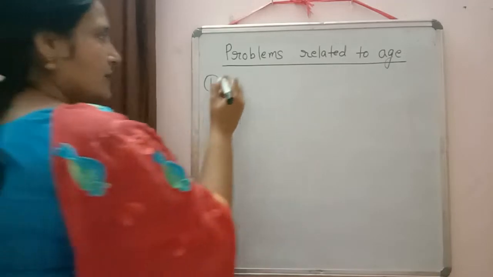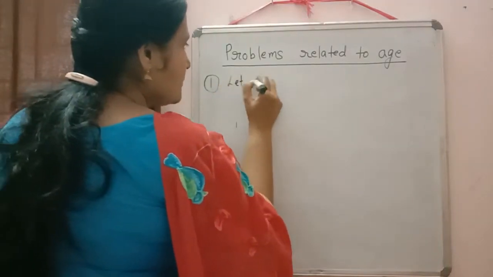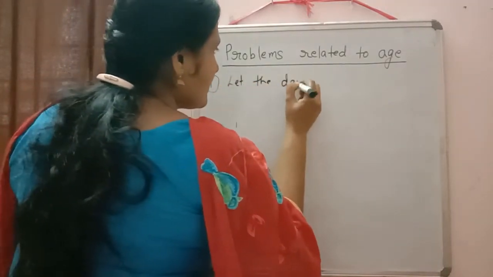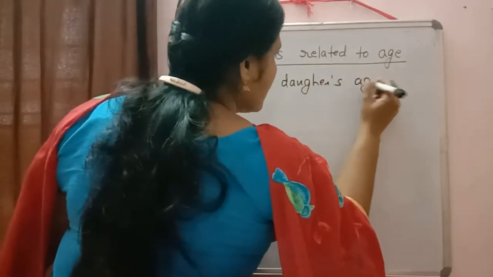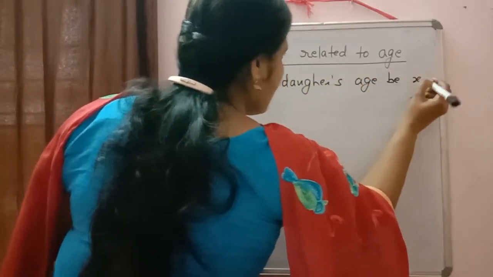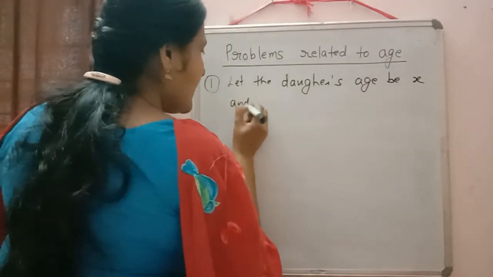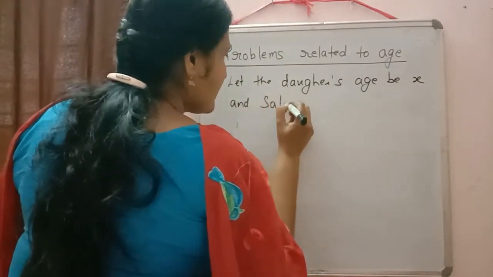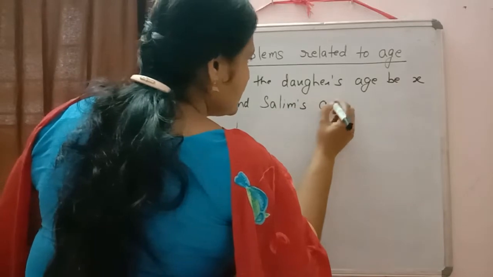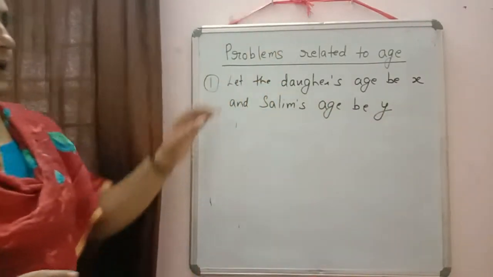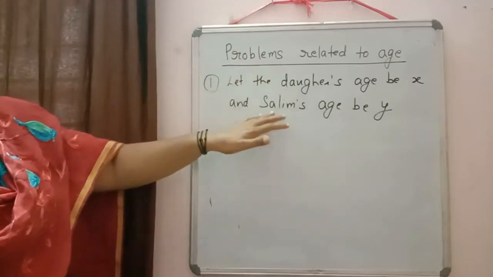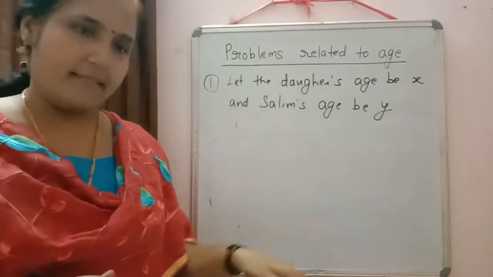So first we can take, let the daughter's age be x and Salim's age be y. At present the ages which we are taking, this is their present age.